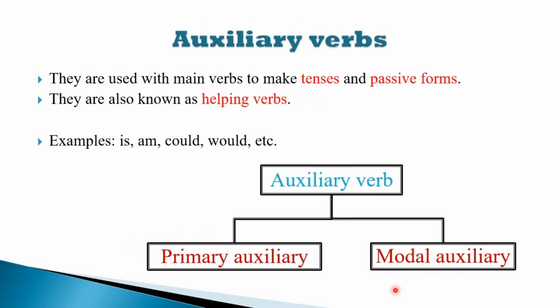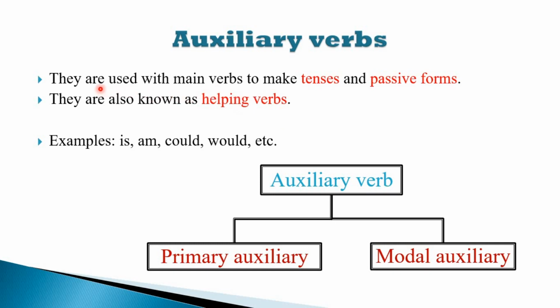Beginning with auxiliary verbs. What are auxiliary verbs? Auxiliary verbs are used with main verbs to make tenses and passive forms. Auxiliary verbs are also known as helping verbs. Why? Because they help the main verb.